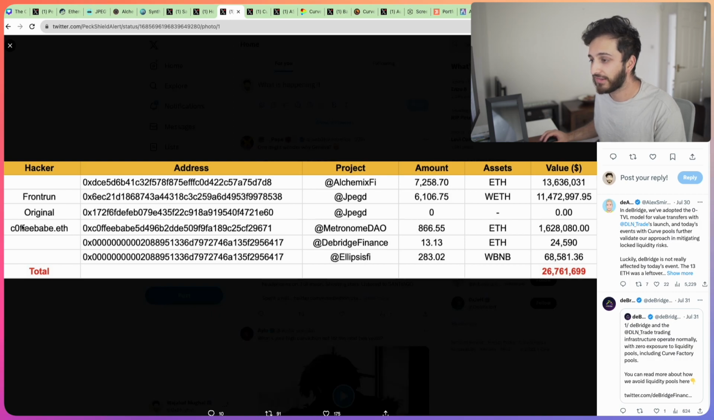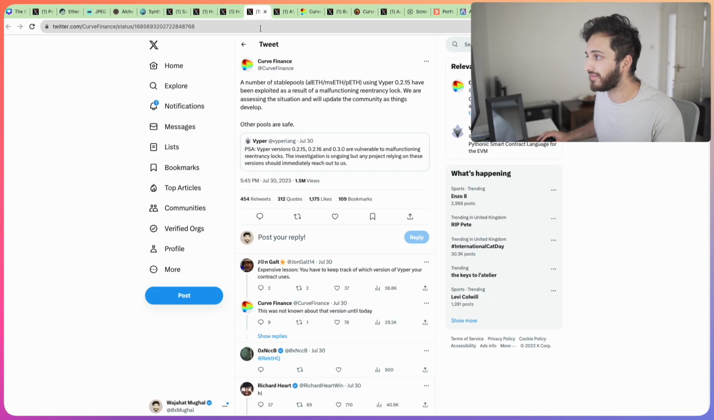Now, thankfully, some of these transactions were front-run by MEV bots like coffeebabe.eth, and thankfully these funds were returned. What we did find later though is that here's Curve Finance basically saying that a number of stable pools, the Alchemix ETH, Metronome ETH pool and PETH pool, were using Vyper 0.2.15 and there was a re-entrancy attack. The other pools were completely safe because they were using newer versions of Vyper.